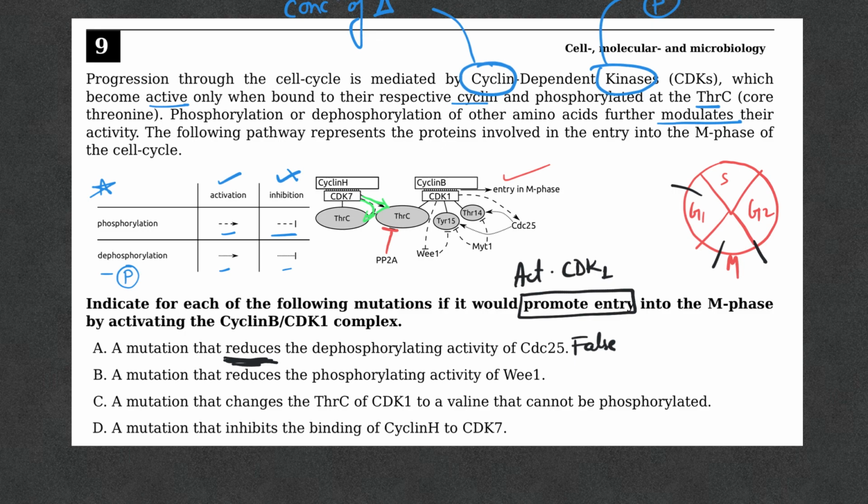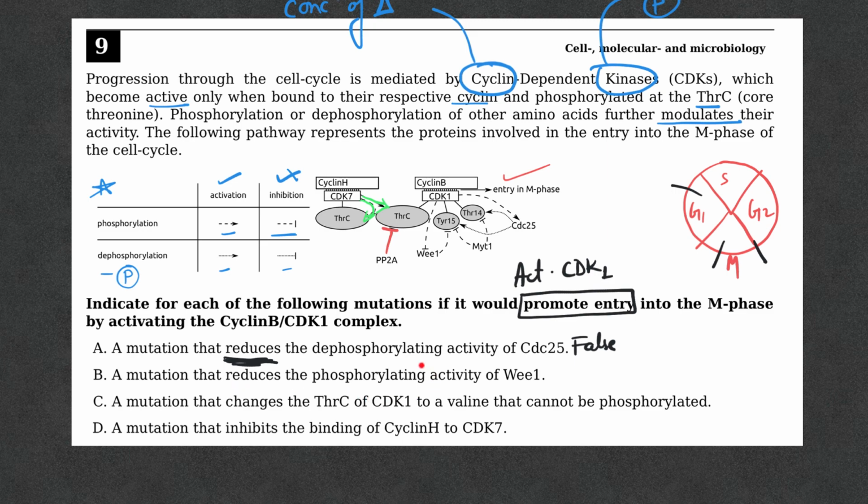Okay, pretty easy, right? A mutation that reduces the phosphorylating activity of V1. So here's your guy V1. What does V1 do? It inhibits by phosphorylating tyrosine 15. So it was an inhibitor, right? And it was an inhibitor by phosphorylation. And that is what we are doing.